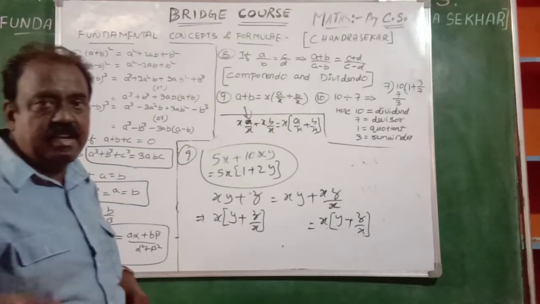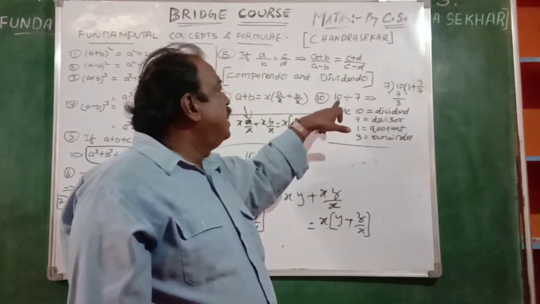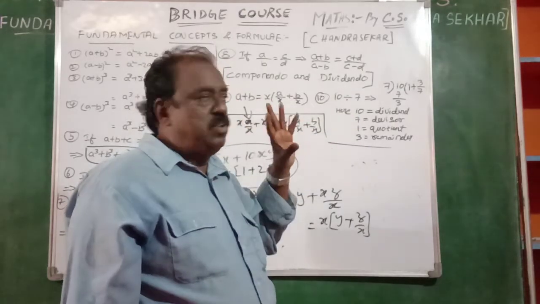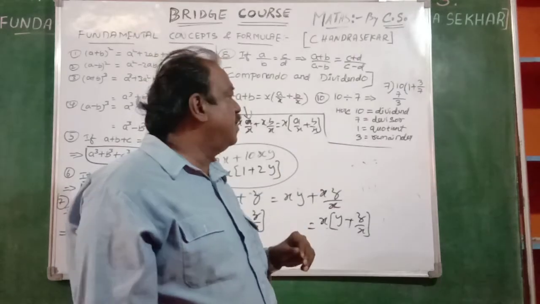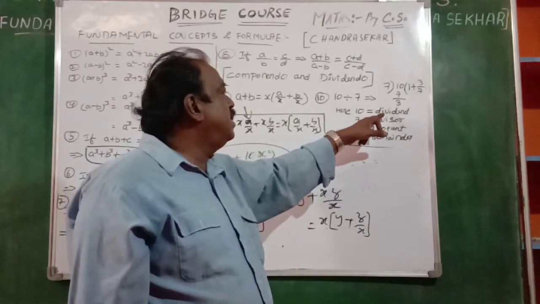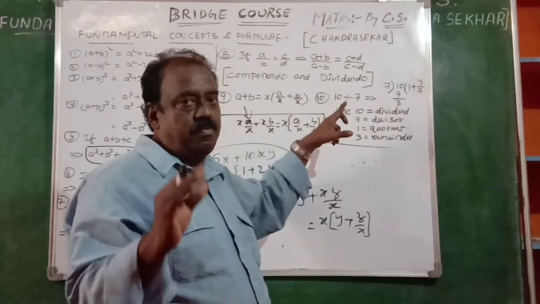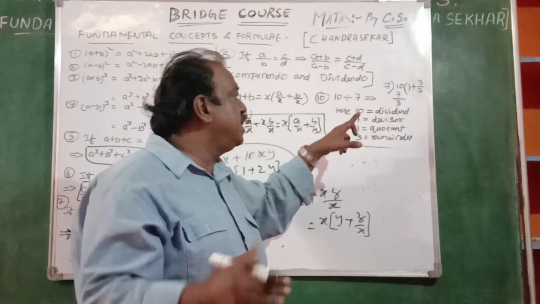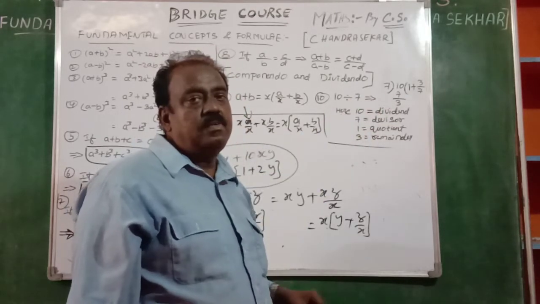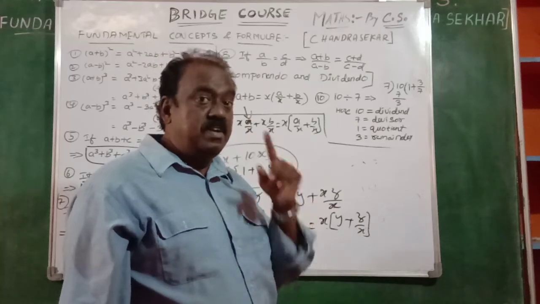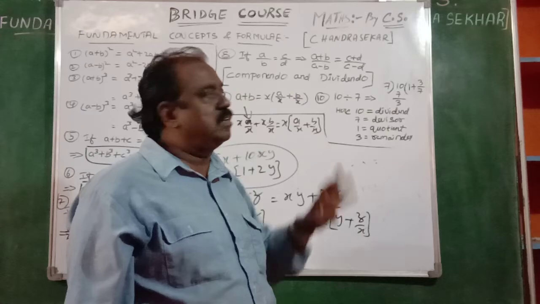And the last concept, observe it. 10 by 7. Divide 10 with 7. A simple concept. 10 is called the dividend. 7 is the number by which we are dividing the given number; that is the divisor. One time it divides, and the remainder is 3. That one is the quotient.